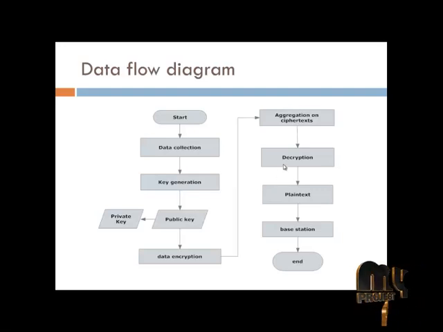Data aggregation is important in this project. The aggregated ciphertext is now sent to the base station, and the base station retrieves the aggregated ciphertext. Finally, the base station retrieves the two private keys for the 2 sensor nodes. Using the first private key, we first decrypt the node 1 ciphertext and get the plaintext, and using the other private key, it will decrypt the other sensor node ciphertext. Finally, the base station receives 2 plaintexts successfully in the process.